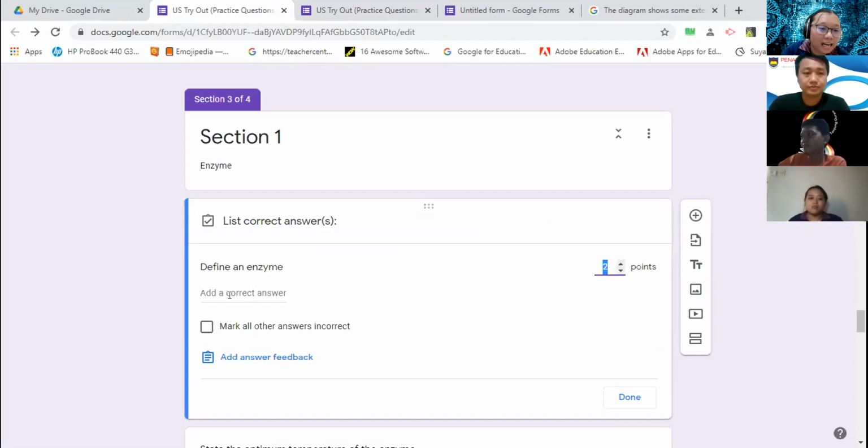I didn't add any correct answer. It will be double the work for us if we put the correct answer, and then even capital letters versus small letters would also be incorrect for them. That's for the structured question.